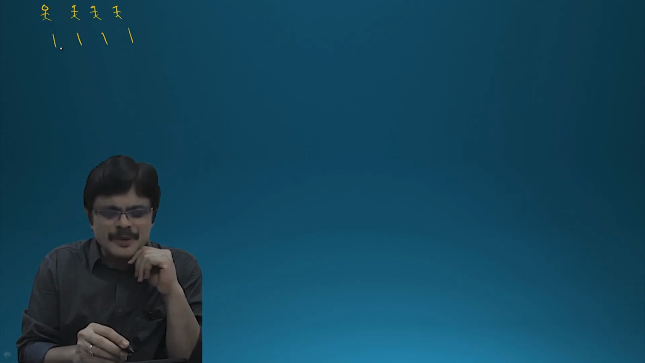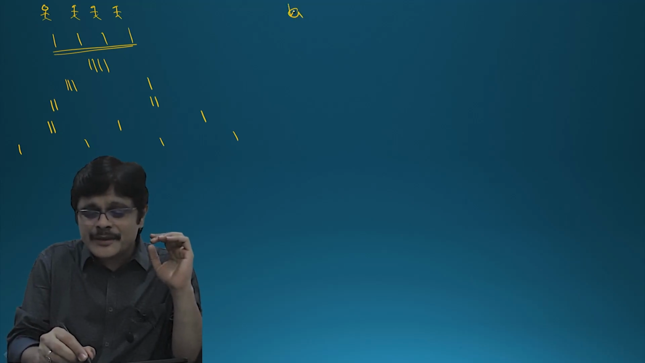So when you have these 4 men, generally what are the possibilities? One possibility is all 4 together, like 1, 1, 1, 1. What is the other possibility? 3 of them together and one fellow not with them. What is the other possibility? 2 together, 2 together. What is the other possibility? 2 of them together, one separate, one separate. What is the other possibility? 1, 1, 1, 1.